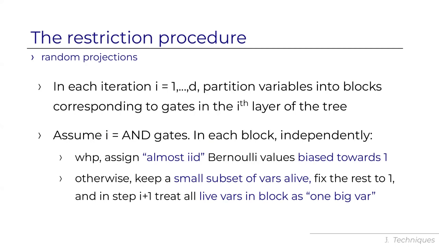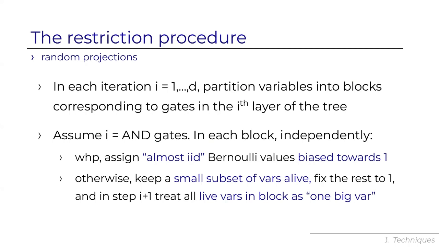Now, in the second case, we want to keep a small subset of variables alive. But in this case, also, we fix all the rest of the variables to 1, right? Because otherwise, the AND gate will be killed. And we don't want that to happen. We want to keep things alive there. So we choose some small subset of variables, we keep them alive, and fix the rest of the block to 1.